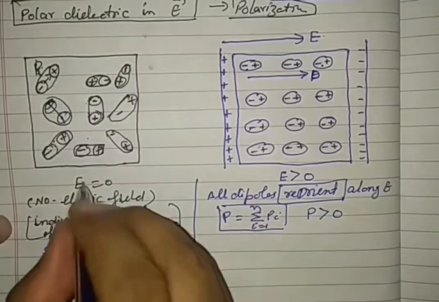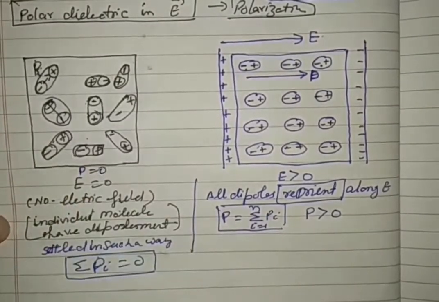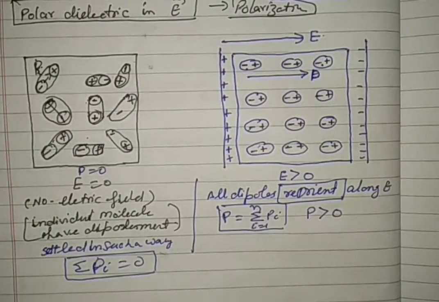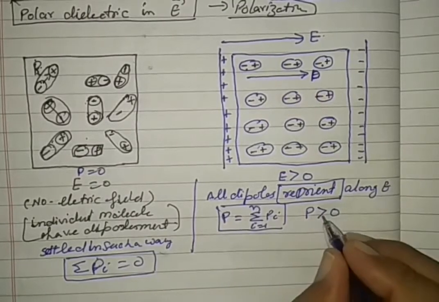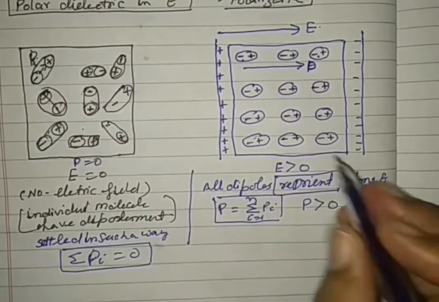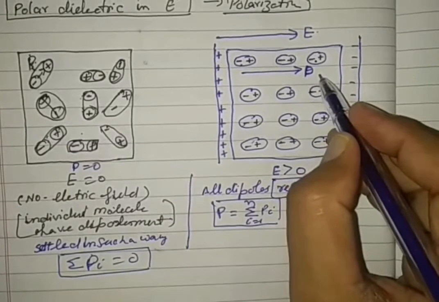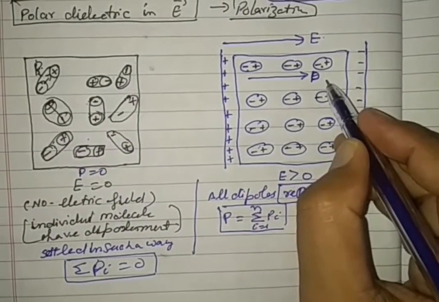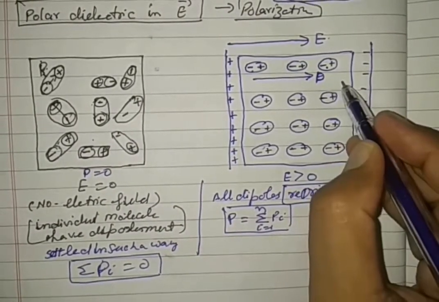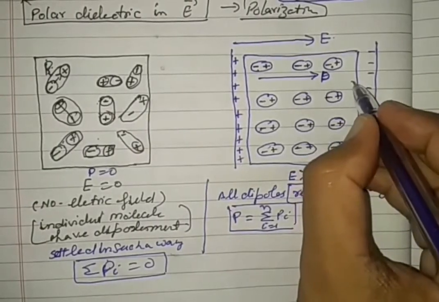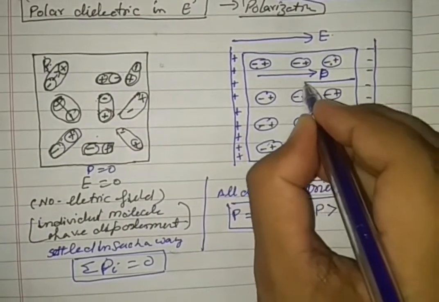Here E is 0, net dipole moment is 0. So what is set up? What produces the dipole moment? As a result, see very carefully, an internal electric field is set up.